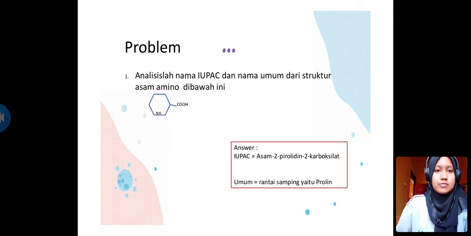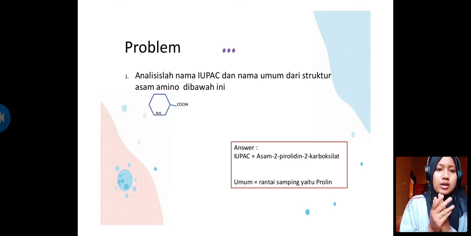For the first, we must know that an amino acid is the monomer which, if bonded together, will produce protein that has the peptide bond.